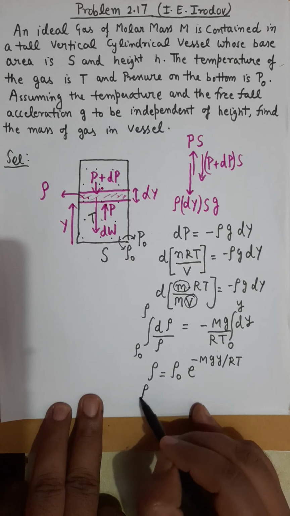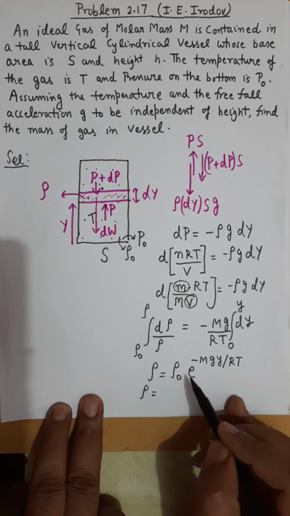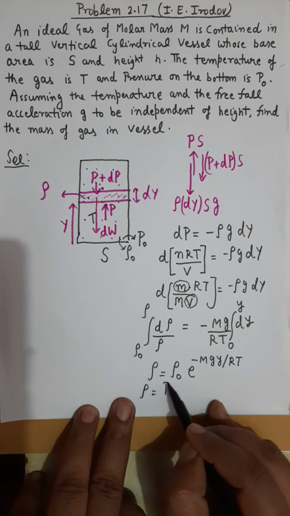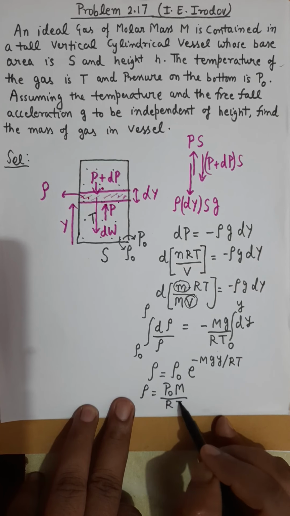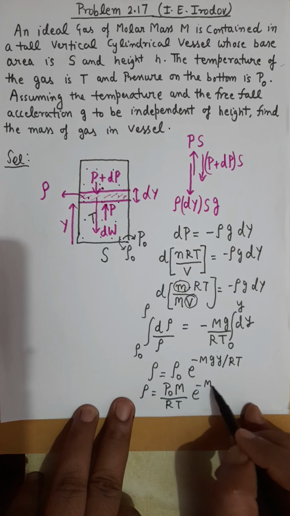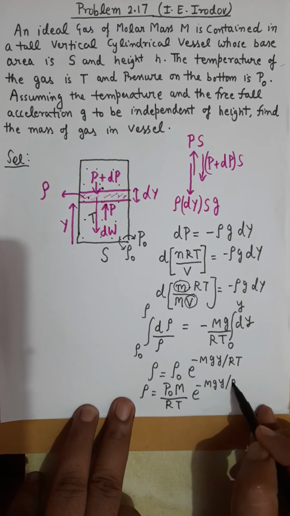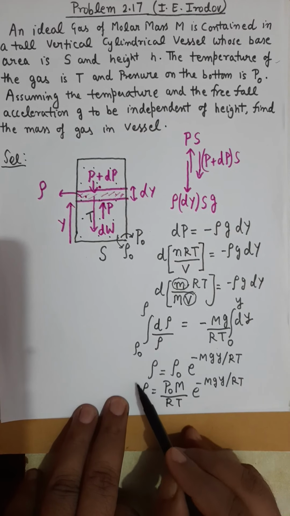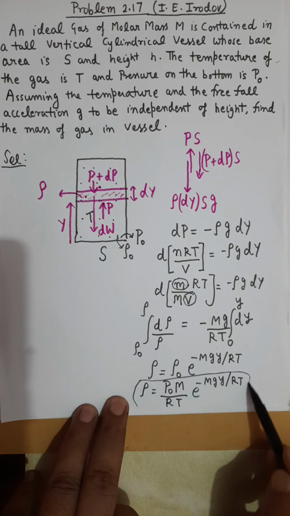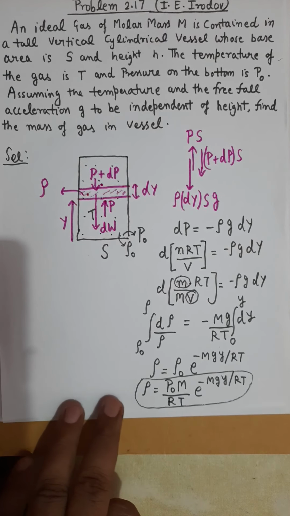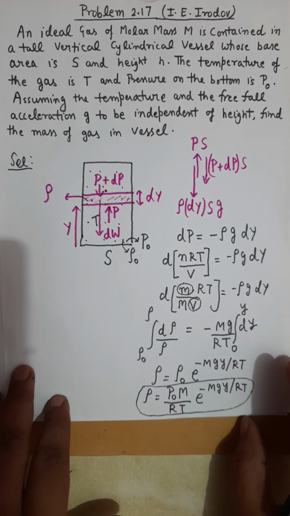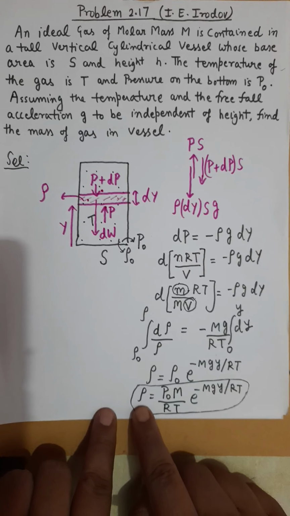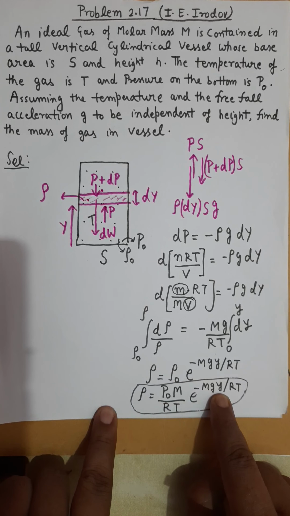The density at bottom should be pressure at the bottom times the molar mass over RT, and e to the power minus Mgy over RT. Right. So now we are done with the density equation with height y.